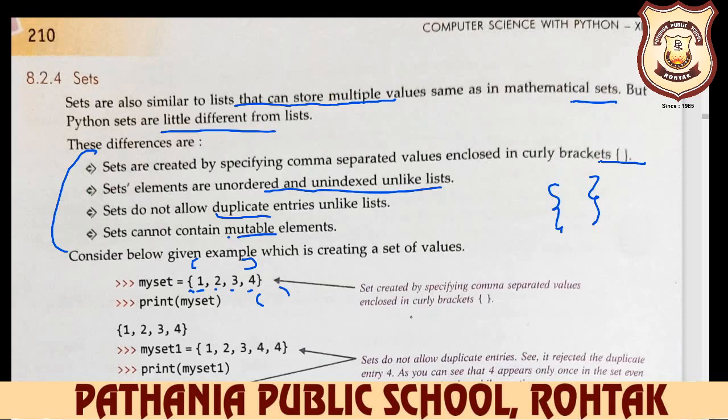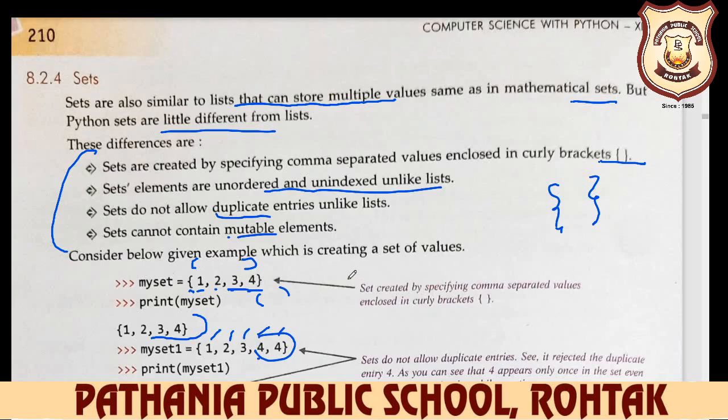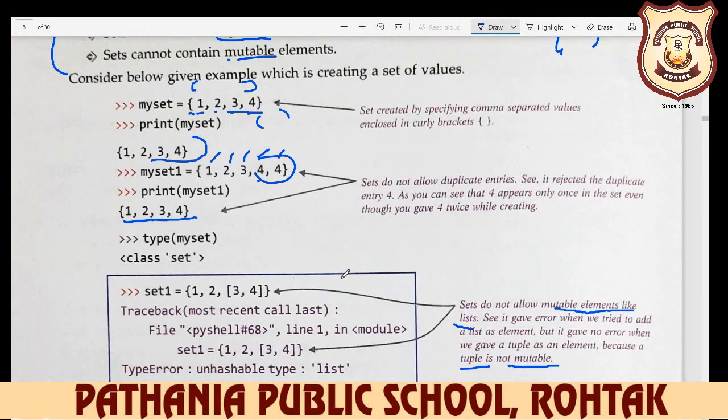So here you can input the multiple value, but not allowed. You can input it, but when you display the output, then only one time will you display the value. For example, here we input 1, 2, 3, 4, 4. So you can see here the output 1, 2, 3, 4. So it removes the duplicate value here. So you cannot enter the duplicate value in sets, but in list you can input the duplicate value, no effect.